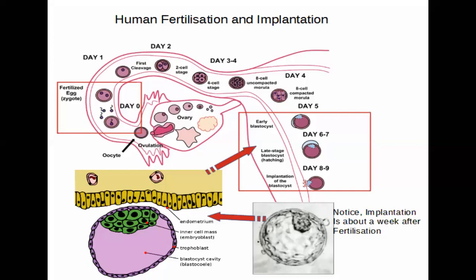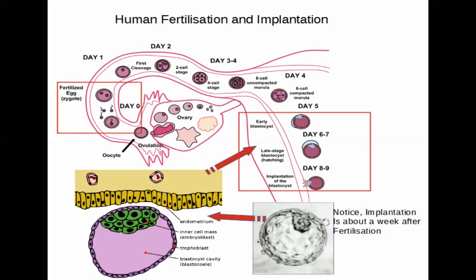If you see in this diagram, the yellow color is the endometrium. And what is this? The blastocyst. It gets implanted into the wall of the endometrium. This is the inner cell mass, or embryoblast. Whatever the outside structure, it is called the trophoblast. And the cavity present over here is the blastocyst cavity.